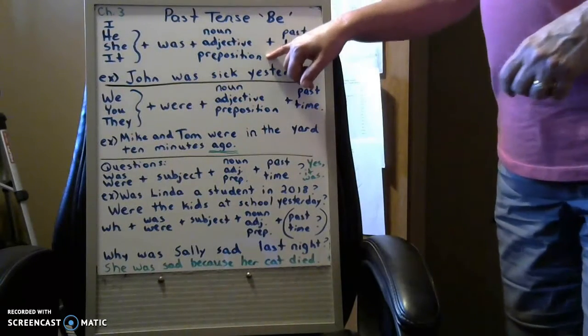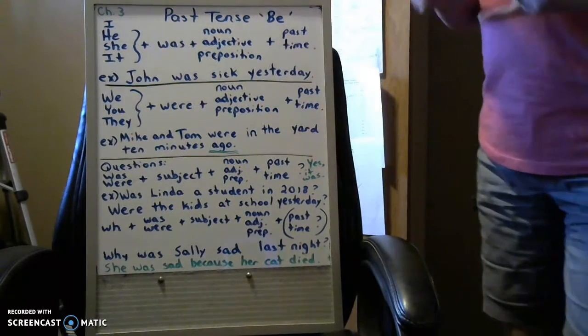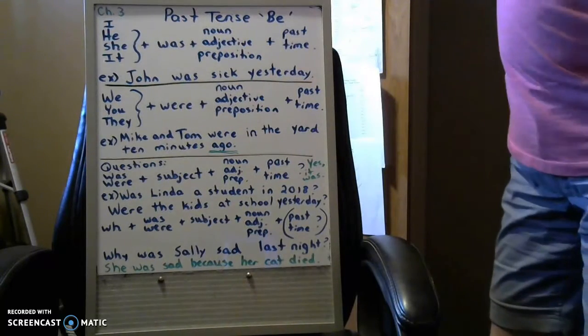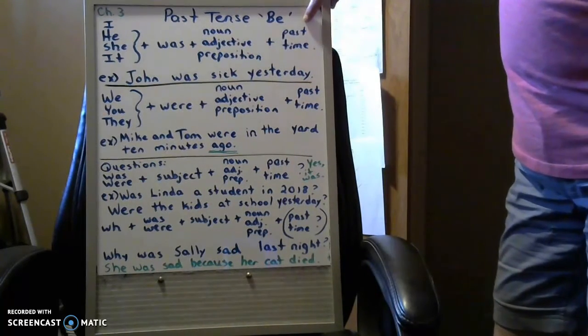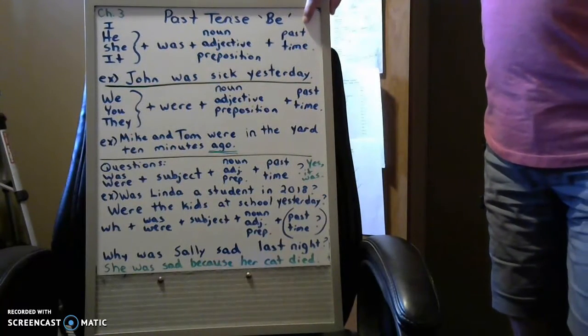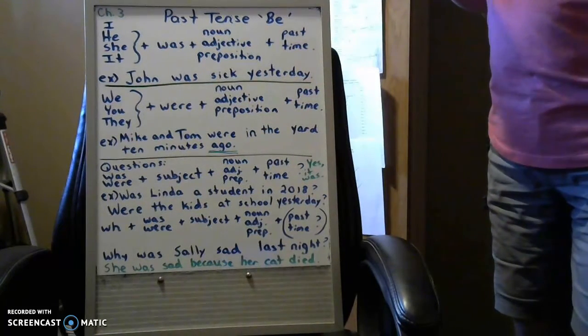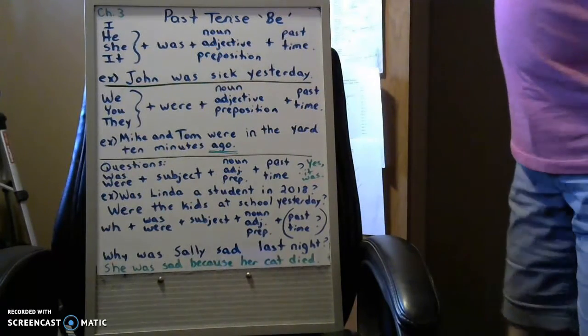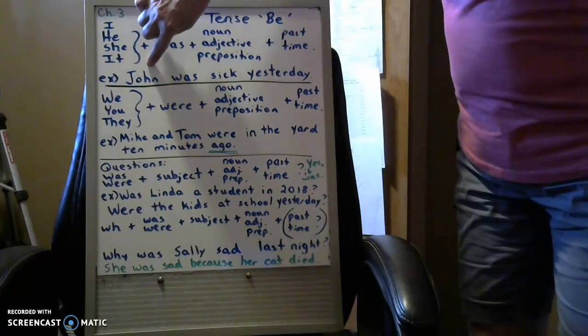Or it can go with a preposition, like in, on, at. For the past, usually we tell the past time as well. Like, when did it happen? Did it happen last night? Yesterday? And so on.